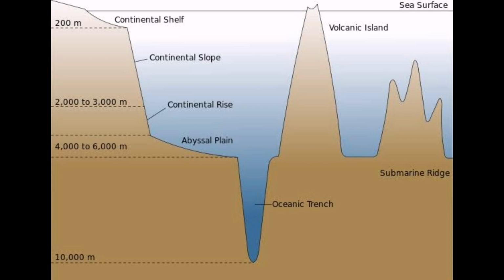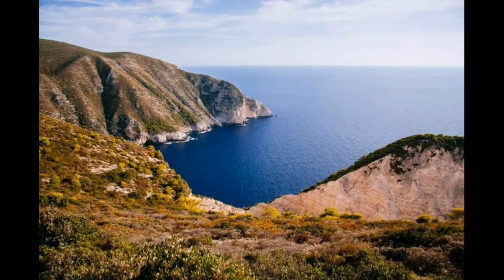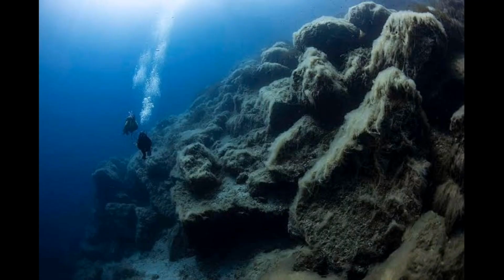Same like the hills and mountains which we see around us. Yes or no? You can see in the picture the beautiful mountains and the hills which we see. Same way they are under water, or they are submerged under water. The hills and mountains found on the ocean beds are called submerged hills and mountains.